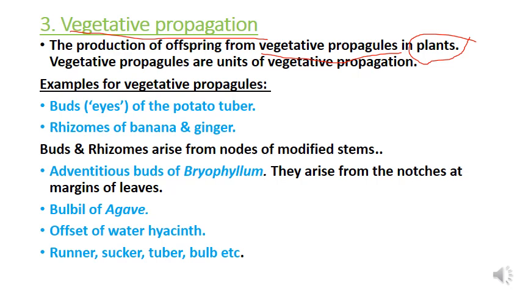Next are the examples for vegetative propagules. We have mainly five examples for vegetative propagules, and these examples are very much important for your exams and also for your practical sessions.